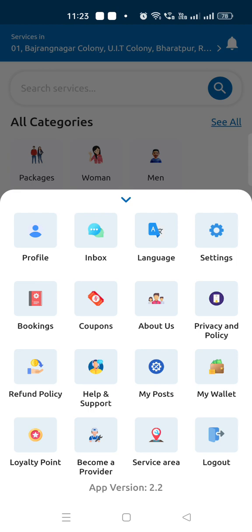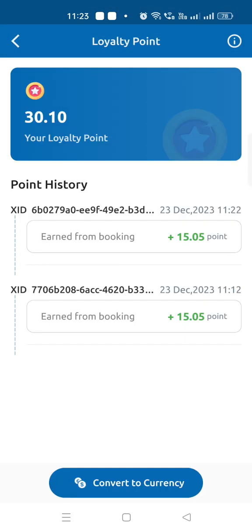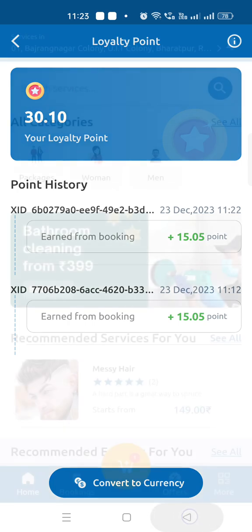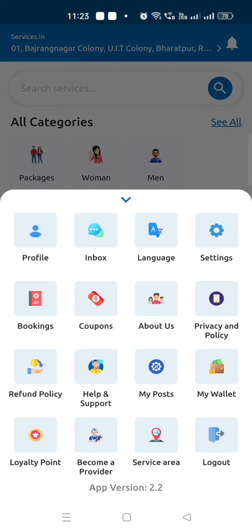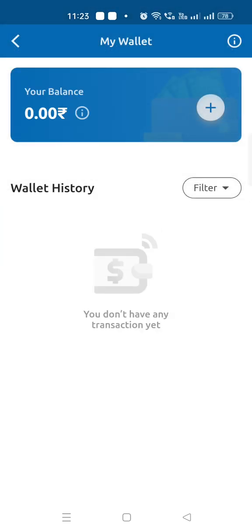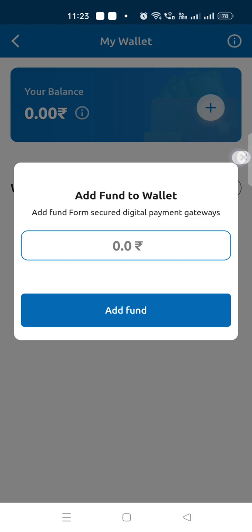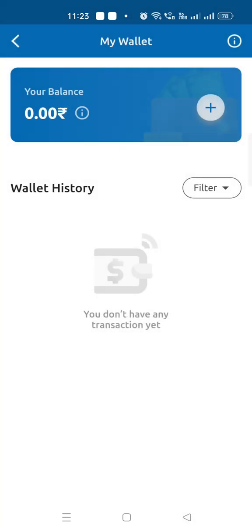And from here you can see the loyalty points. Loyalty points means every time the customer makes a booking, he can earn some points that he can use in the next booking. That is available. You can also turn this on or off. And there are other features like my wallet. You can see the points available in your wallet. You can recharge your wallet with money, online payment, and you can use it at the time of booking.